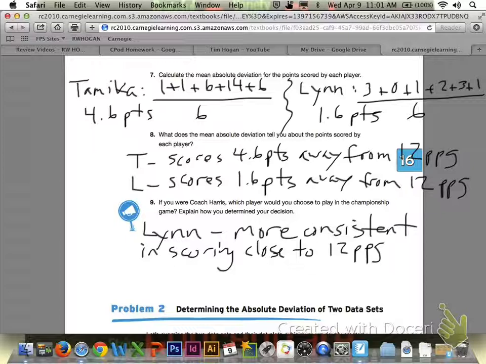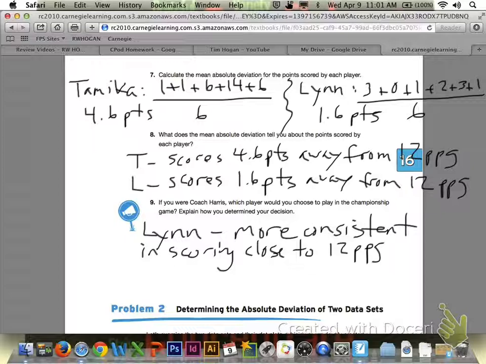If you look at Tamika first, if you take all of those values in the right column, her absolute deviations, and add them all together and divide by 6, in order to find the mean absolute deviation, you would end up with 4.6 points. If you had 4 2/3, just convert that to decimal form.